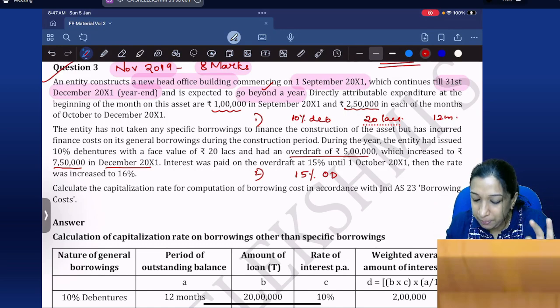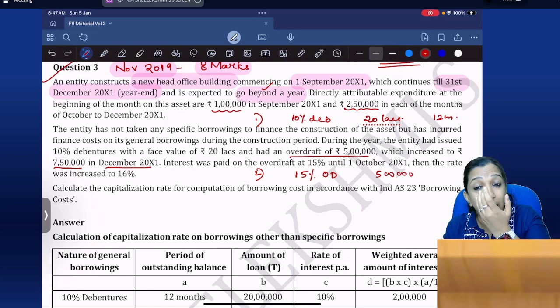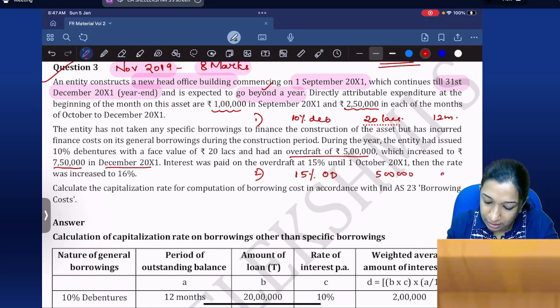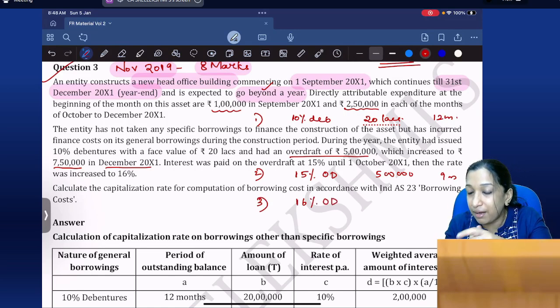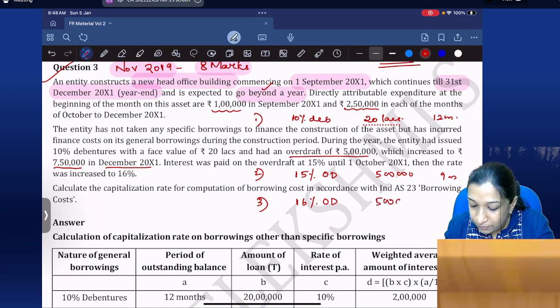It was 15% overdraft, 5 lakhs. Are you all listening? 15% overdraft for 9 months. Okay, fine. Then until 1st October, then the rate increased to 16%. Then it has become 16% overdraft in October, November, December. But I'll take 5 lakhs for October and November.